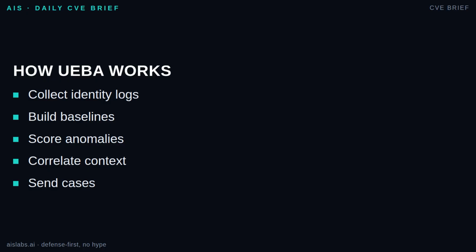Then it scores changes. A late login alone may be low risk. Late login plus bulk downloads plus access to a new sensitive folder is different. Strong systems add context: asset sensitivity, user role, recent access changes, and prior alerts. The output is usually a risk score, an alert, or a case for review.